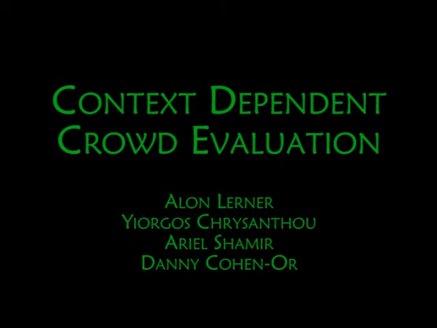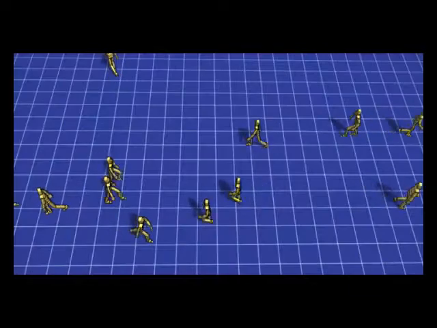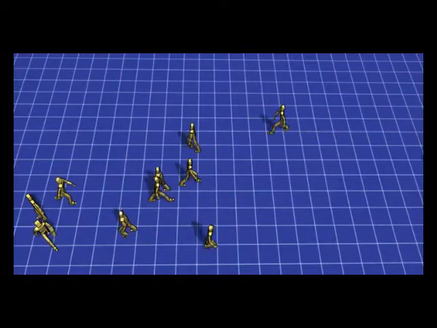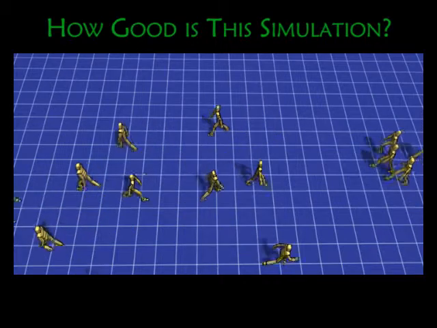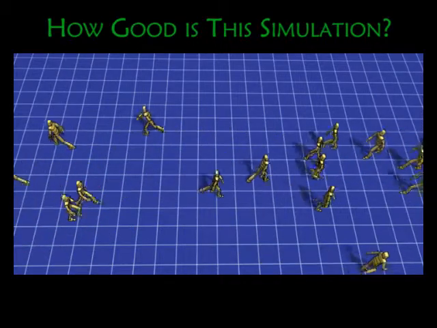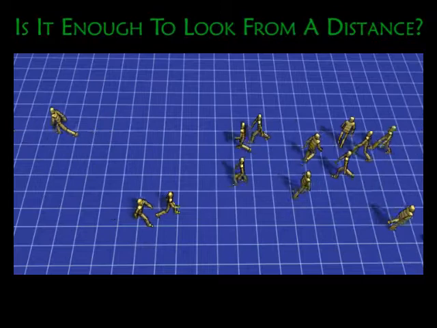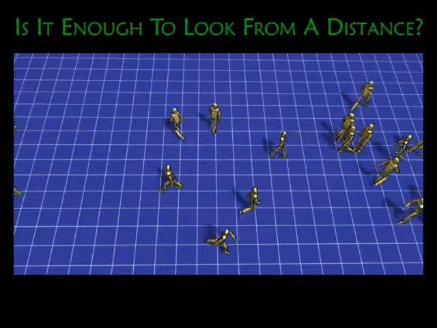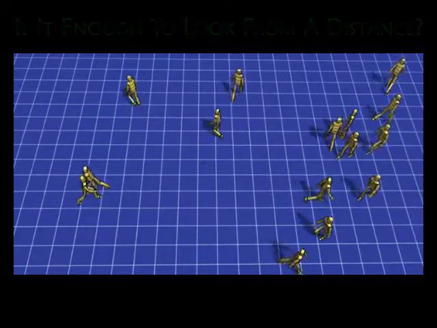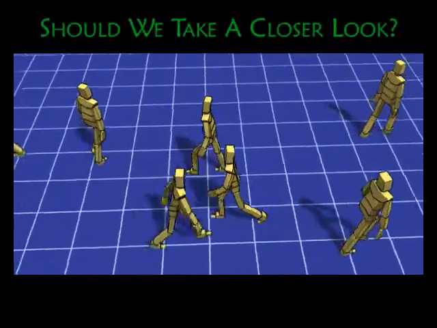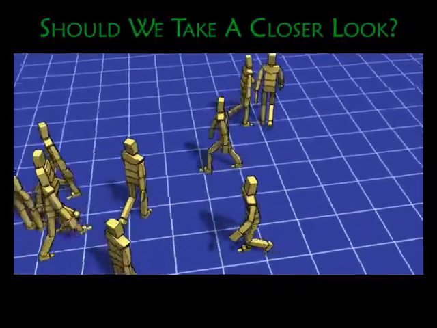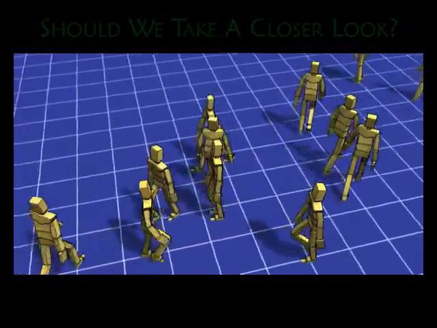Context-dependent crowd evaluation. There are many ways to simulate a crowd, and at the end we always ask, how well did the simulation turn out? To form an opinion, is it enough to look at the simulation from a distance, or should we take a closer look and follow each individual agent in the crowd?